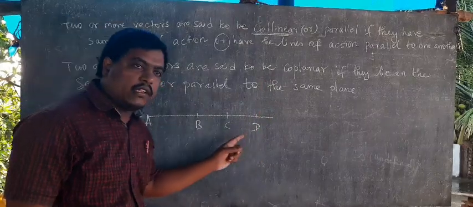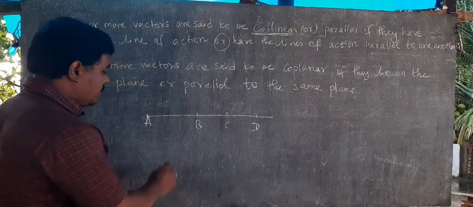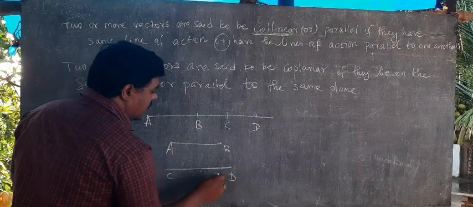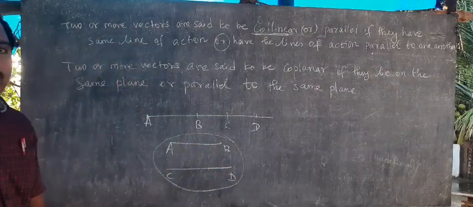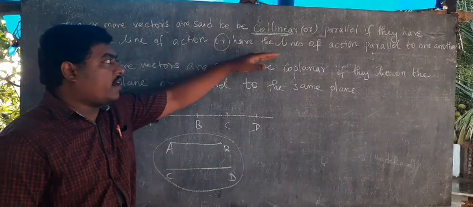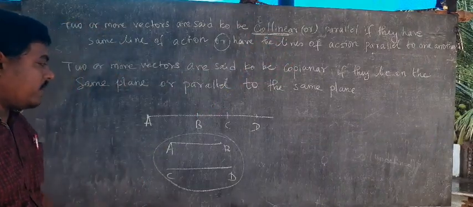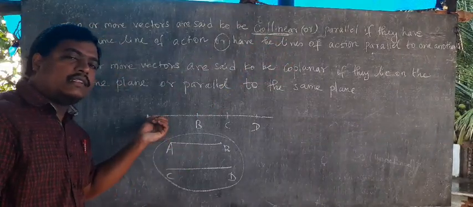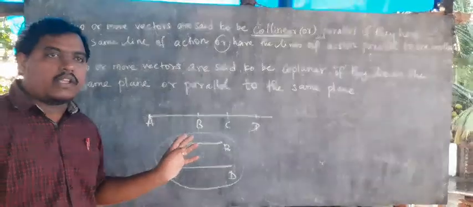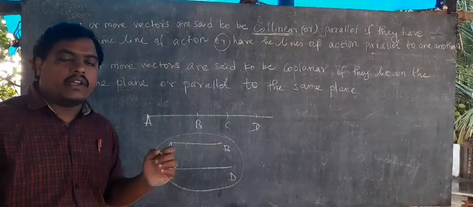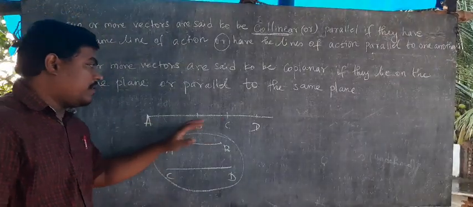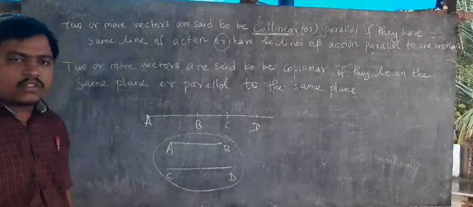A, B, C is collinear. These lie on the same line, or AB is parallel to CD. These are also called collinear: the same line of action, or lines of action parallel to one another. Either parallel to one another or lying on the same line, that is called collinear. Right? So in 10th standard, to show collinear we need to prove 0. If 0 comes, it means collinear. Lying on the same line means there is no change, we only get 0. So that is the concept.